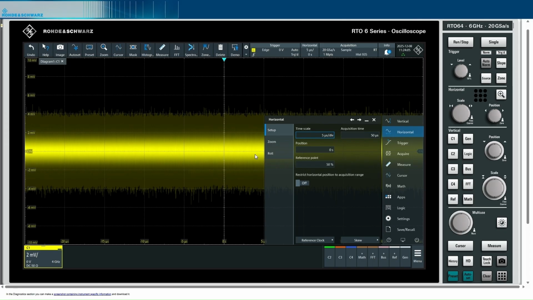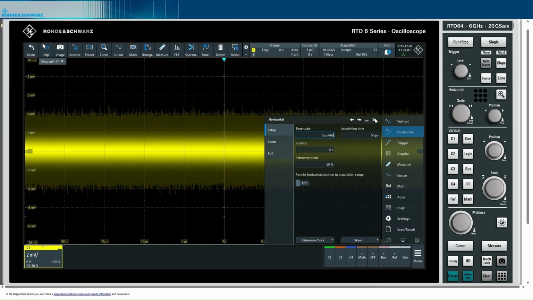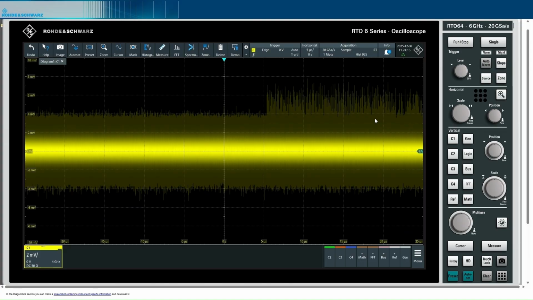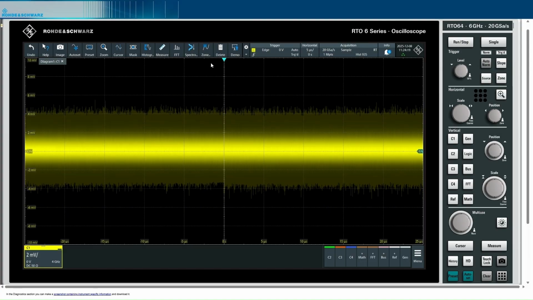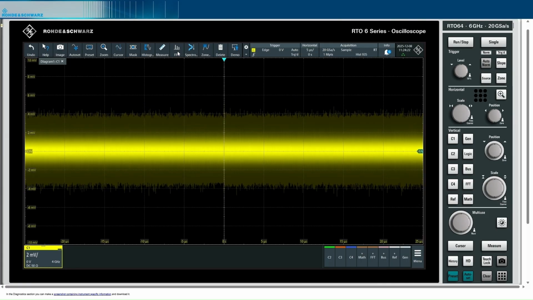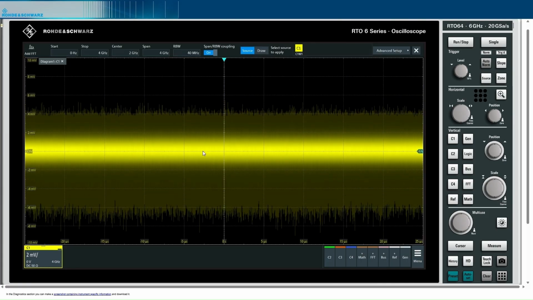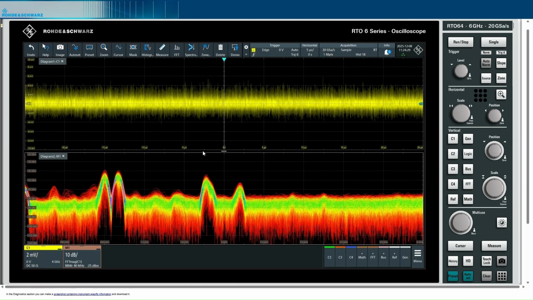Okay, so this is set up. Then we see a lot of noise. Now it would be interesting to see what is going on here regarding the spectrum. So we can select FFT here and click on the signal to get the spectrum or the FFT of this